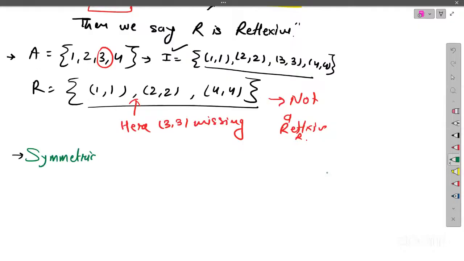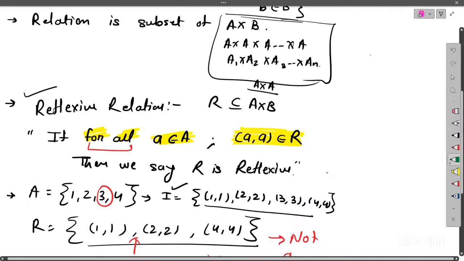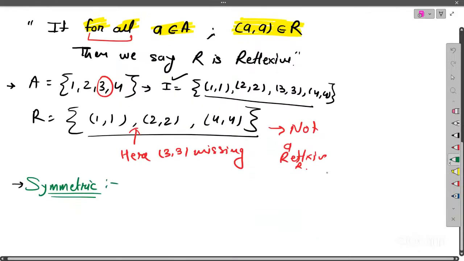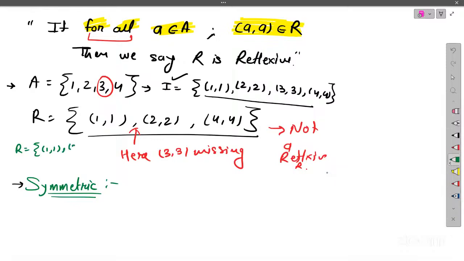The second type of relation is symmetric relation. See, these are all properties of reflexive relation. So ma'am, how can every reflexive not be identity? See, we have seen the examples, right? Suppose in this example, I'll consider R to be equal to all the identity pairs, so all the reflexive pairs, that means these 4 pairs, and I'll also take one more, that means (1, 2).